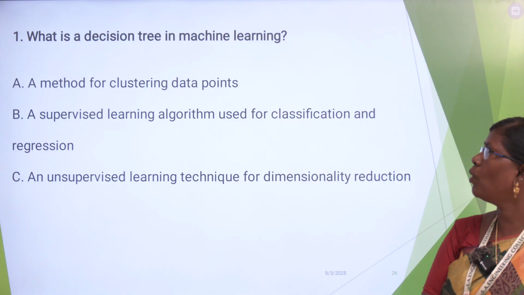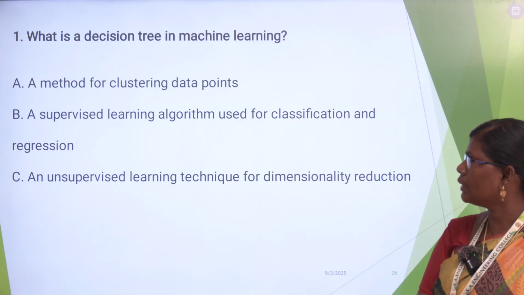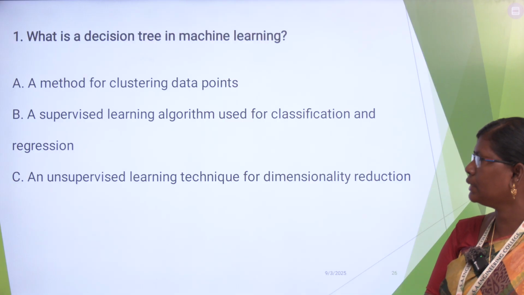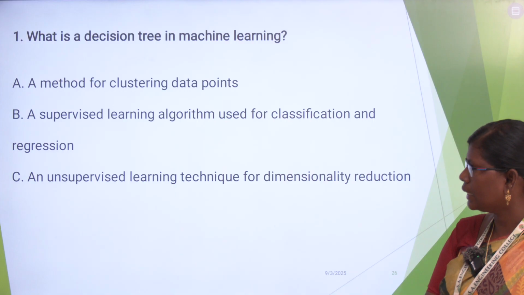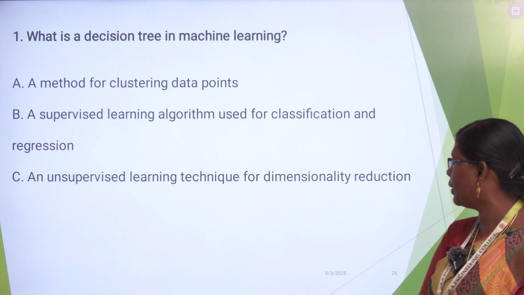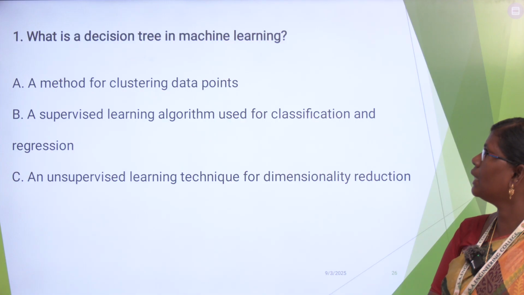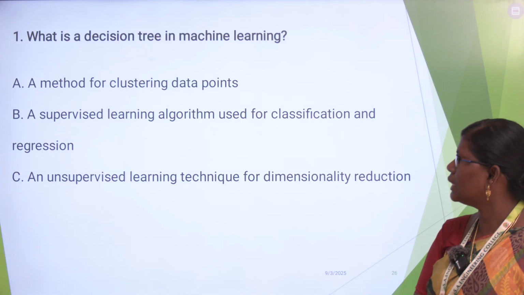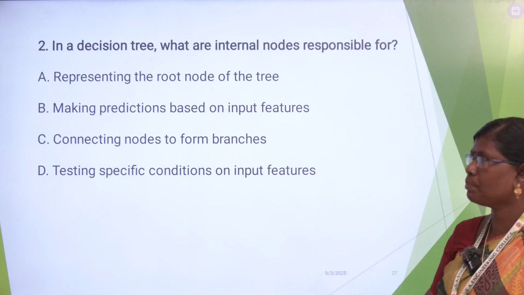So first question, what is a decision tree in machine learning? What are the choices given? A, a method for clustering data points; B, a supervised learning algorithm used for classification and regression; and C, an unsupervised learning technique for dimensionality reduction. What will be the answer for this? A supervised learning algorithm used for classification and regression. Answer is B.